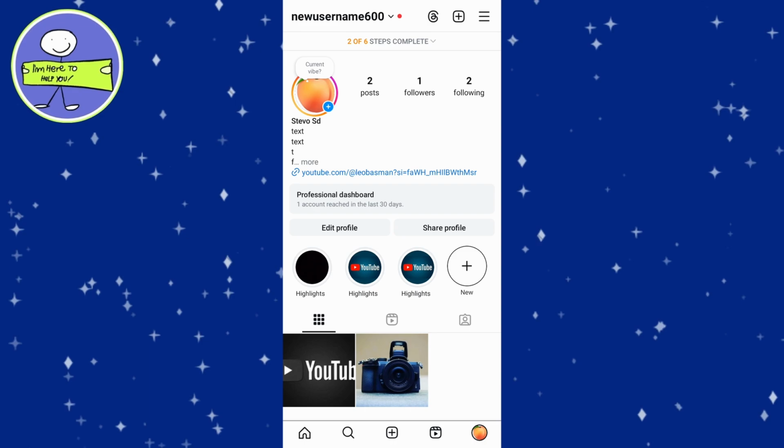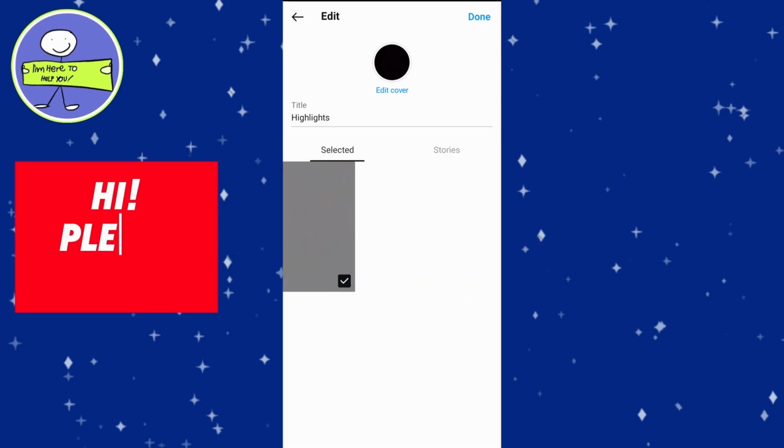If you want to add a new story to an existing highlight, press and hold the highlight and select Edit Highlight. Choose Recently Edited Story and save changes.